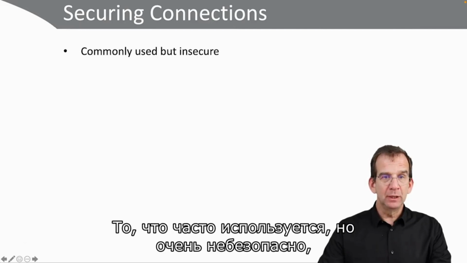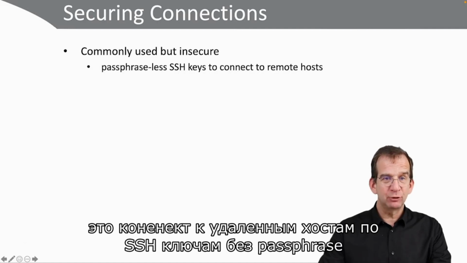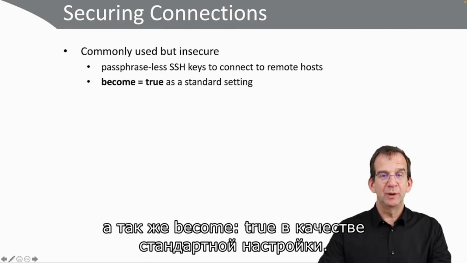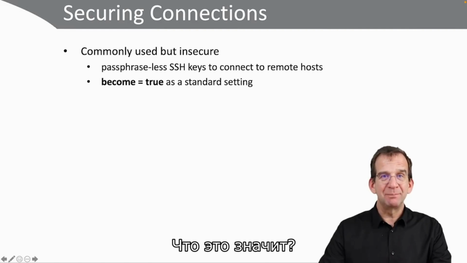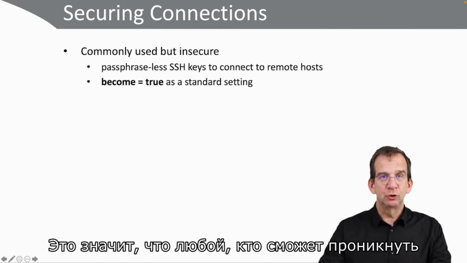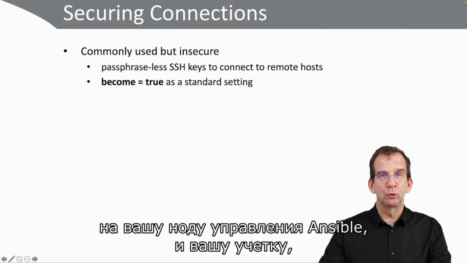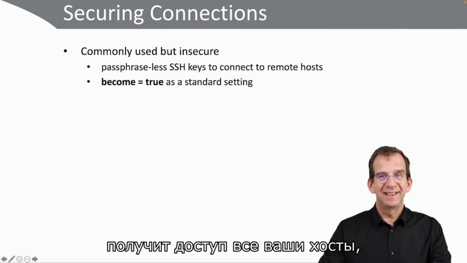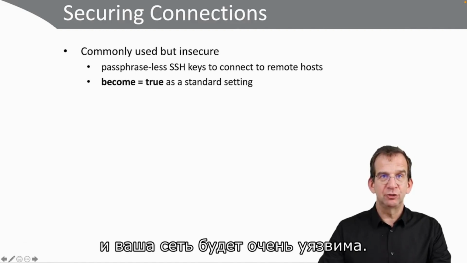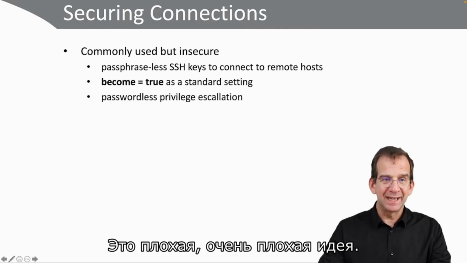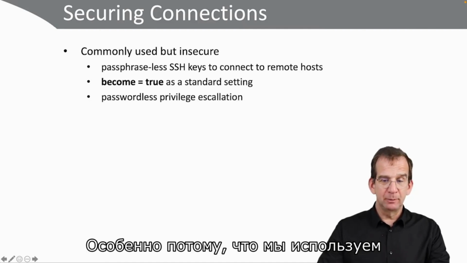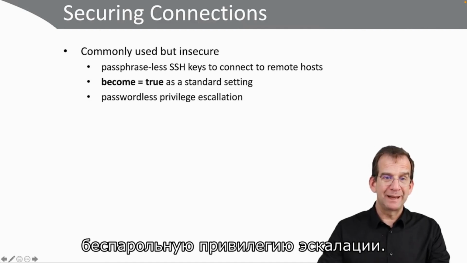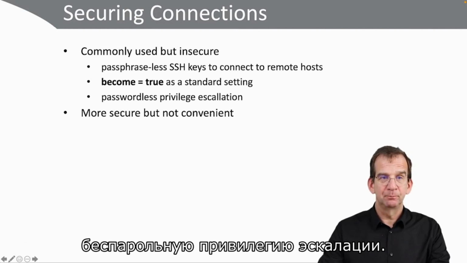Security in Ansible is all about securing connections. The thing that is commonly used but very insecure is passphraseless SSH keys to connect to remote hosts and become as true as a standard setting. What does that mean? That means if anyone succeeds in breaking into your Ansible control machine, your account, then all of your machines are wide open and your network is extremely vulnerable. Bad idea. Especially because normally we also use passwordless privilege escalation.